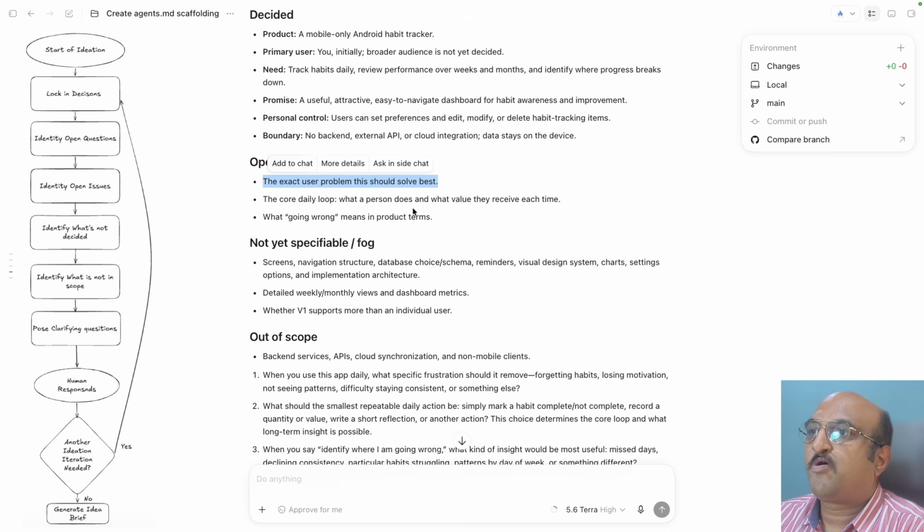Core daily loop, what person does and what value they receive each time. What wrong means in the product items. These are very good. So let me answer these questions. So these are basically open now. It doesn't know what those things are.